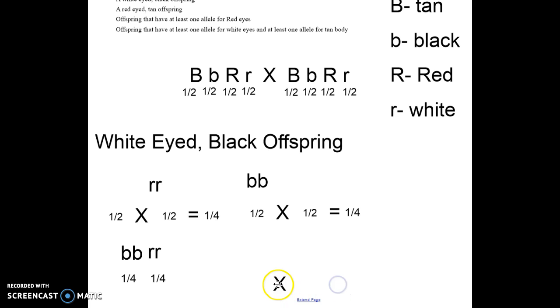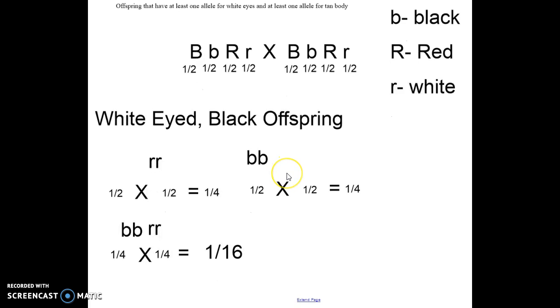Because I need both of these to happen at the same time, this is an and problem, so I need 1/4 times 1/4. That's going to equal 1/16. 1 times 1 is 1. 4 times 4 is 16. And there's your answer. So with two heterozygous parents, 1/16 of their offspring will be white-eyed and black. We'll show both of the recessive traits. Okay? All right, let's try another one.